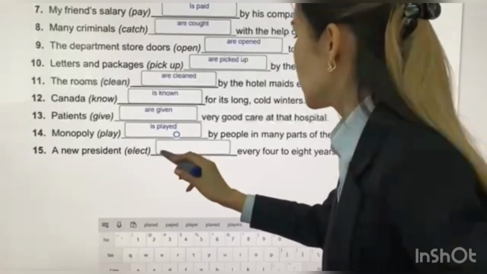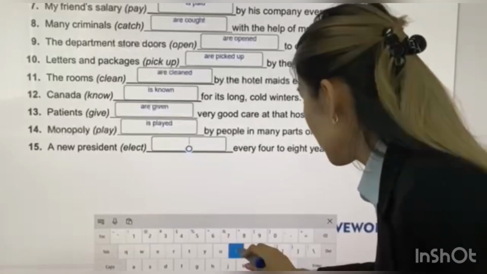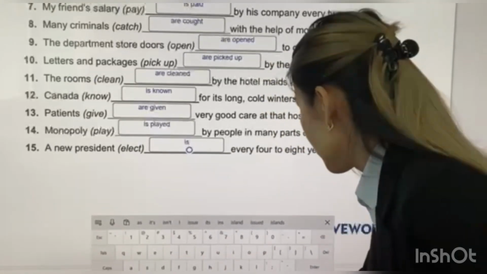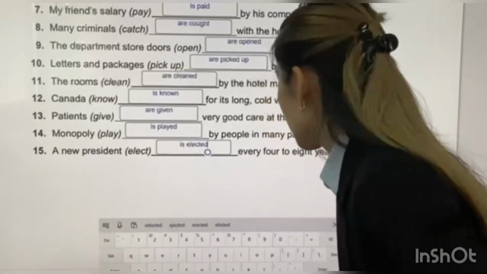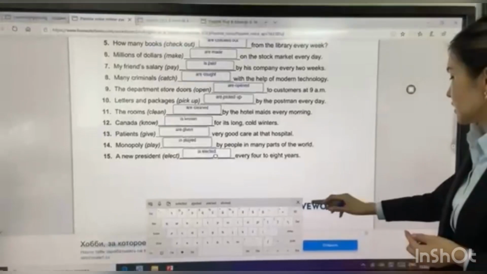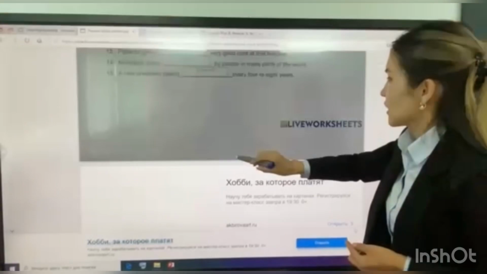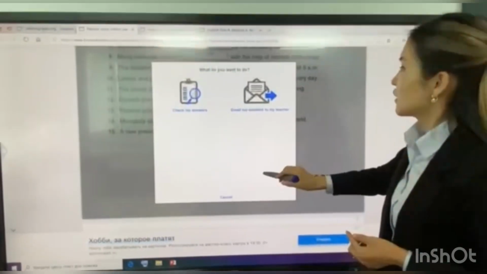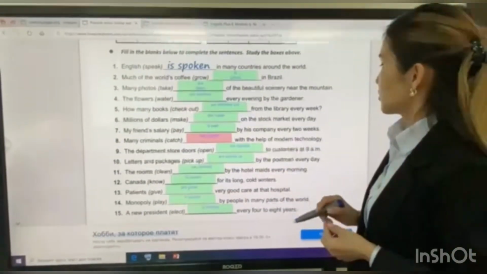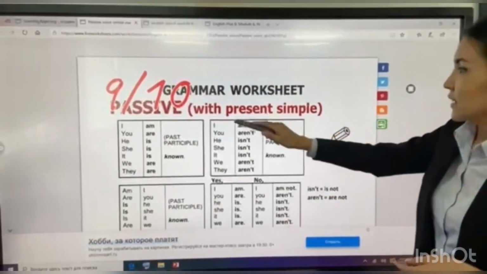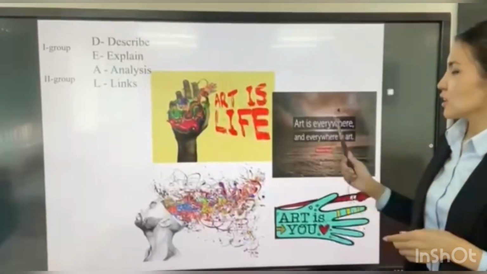Next sentence. Any president is elected every 4 to 8 years. Okay, let's check your sentences. Finish this task. Check my answers. First, okay, 9 sentences are correct. Okay, good.